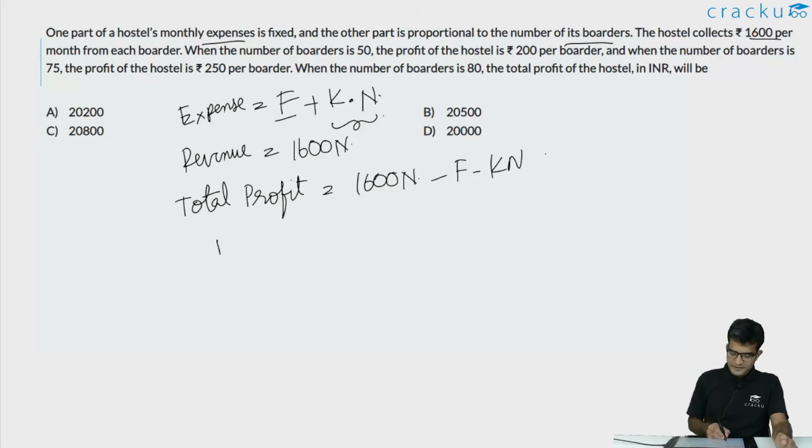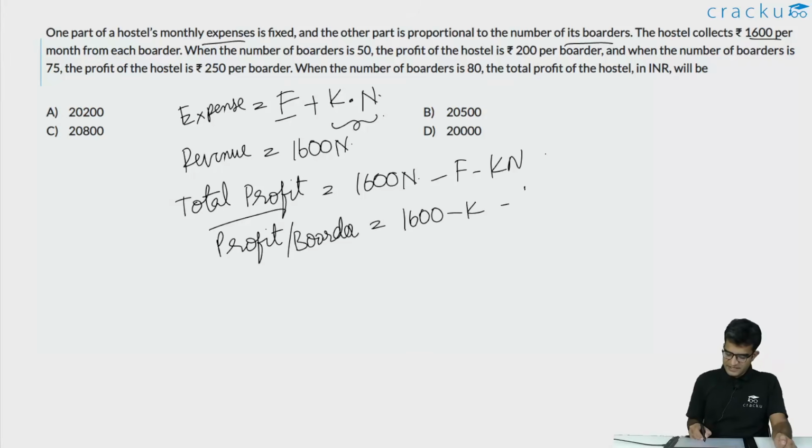So the profit per boarder, which is the information that is given to us, will be equal to this total profit divided by N. So this will be 1600 minus K minus F divided by N. We are given the profit per boarder when the number of boarders is 50. We are also given the profit per boarder when the number of boarders is 75.